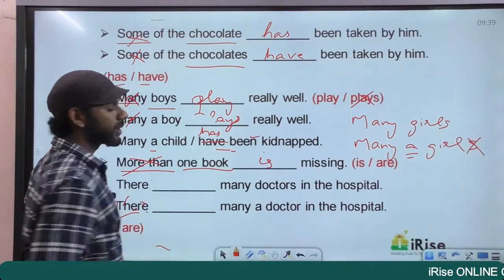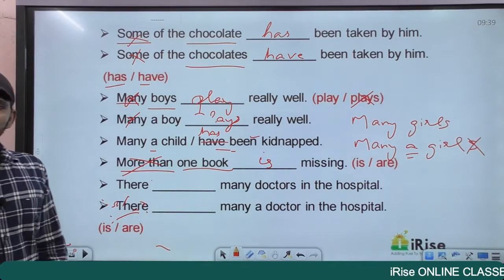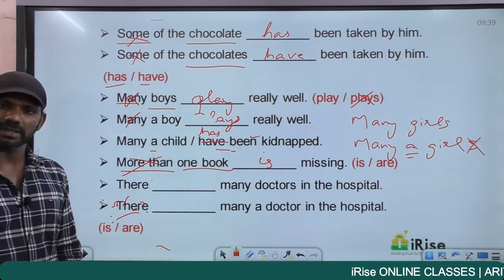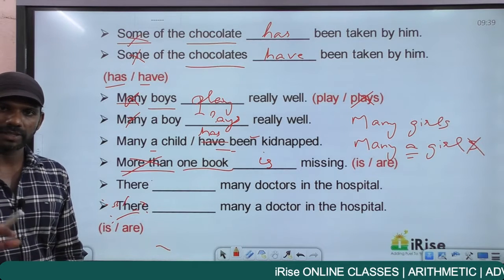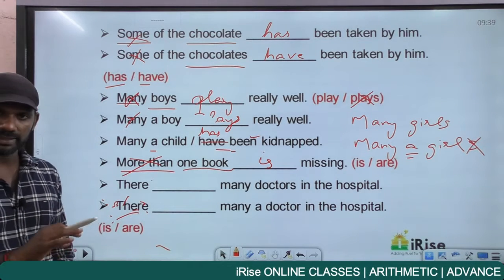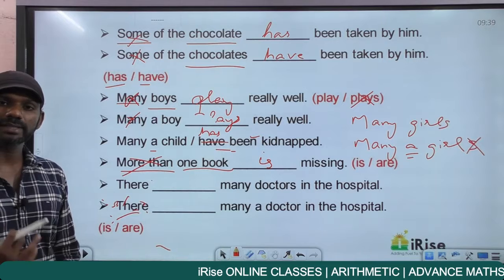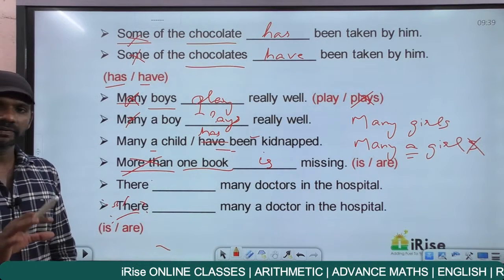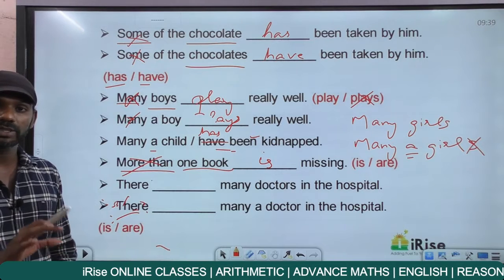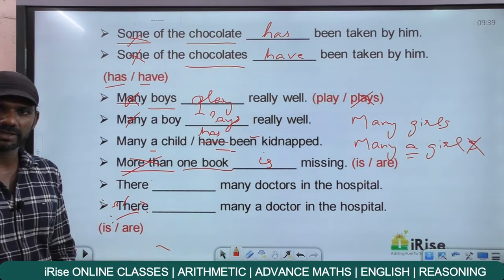More than one book is missing. More than 2 books are missing. Same rule. Forget about more than, 2 books, plural. The verb must also be plural. So more than 1 book is missing. More than 2 books are missing. More than 3 books are missing, and so on. So never get stuck with the determiner in the sentence. Focus only on the subject, the noun in the statement.